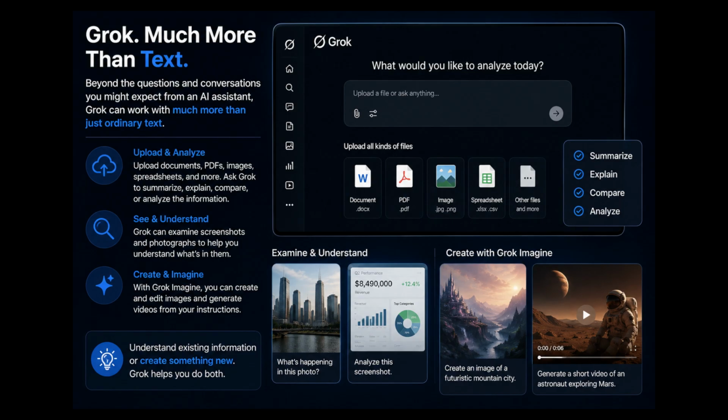Beyond the questions and conversations you might expect from an AI assistant, Grok can work with much more than just ordinary text. You can upload things such as documents, PDFs, images, spreadsheets, and other files and ask Grok to summarize, explain, compare, or analyze them. It can examine screenshots and photographs, while Grok Imagine can create and edit images and generate videos from your instructions. These capabilities make Grok useful for both understanding existing information and creating new content.